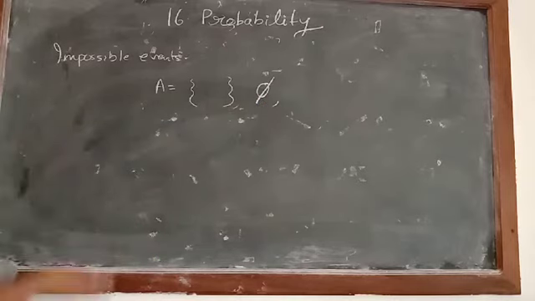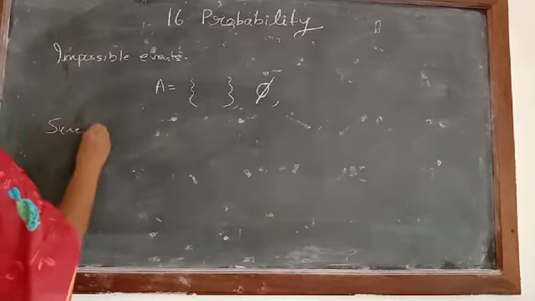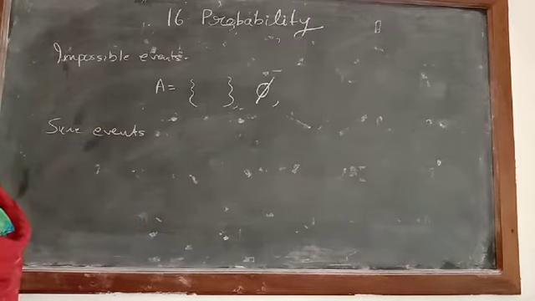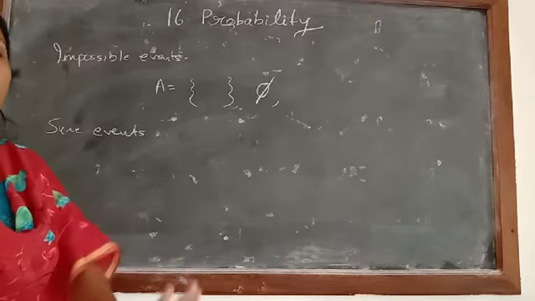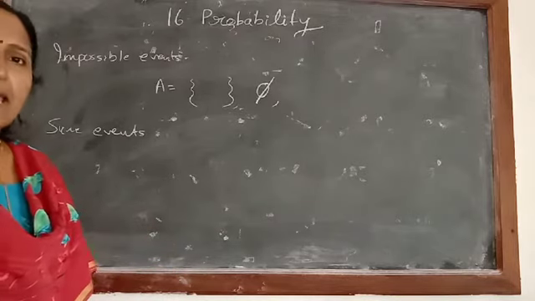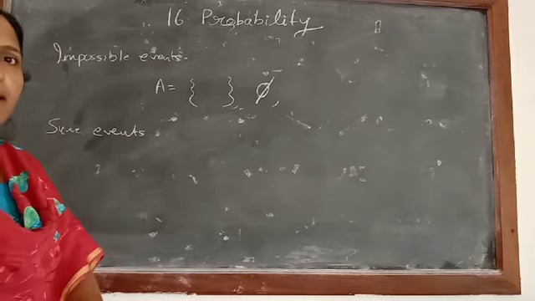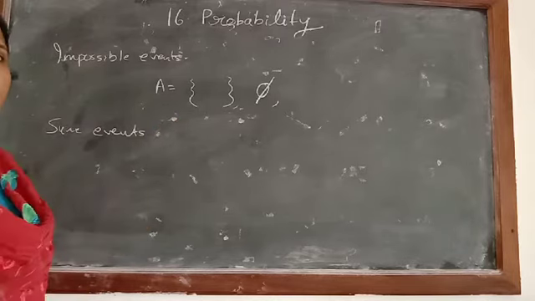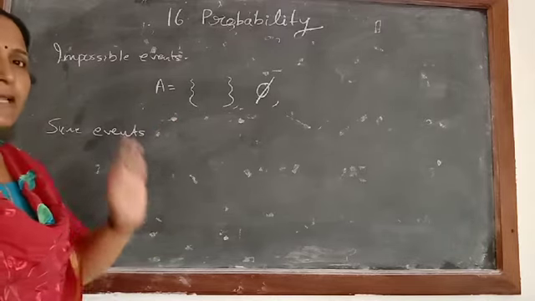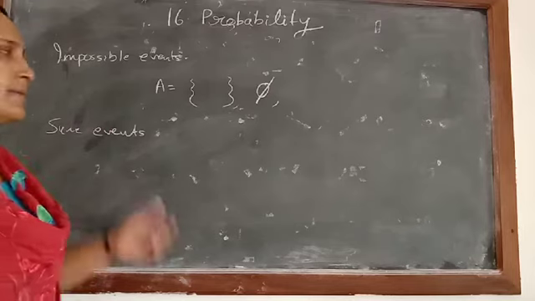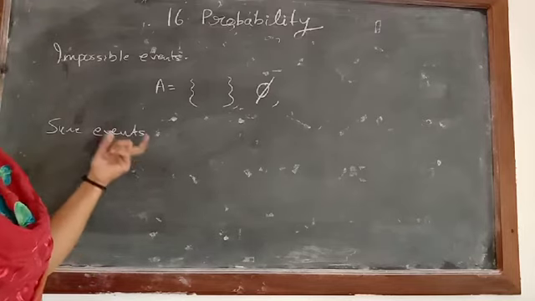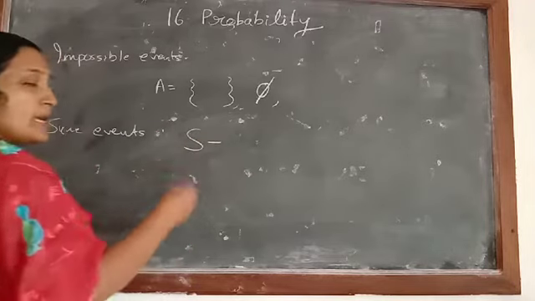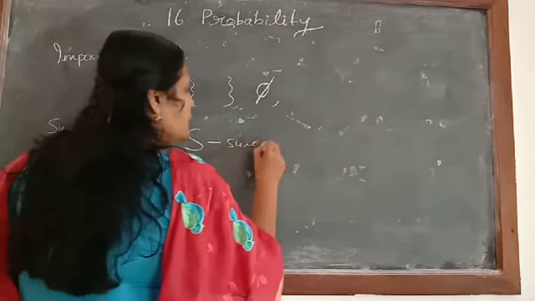Then the next event is sure events. If you just toss a coin, either head or tail will come. Sure. Either head will come or tail will come. That is a sure event. If you are throwing a die, definitely it will be a number less than 7. That type of events are called sure events, and usually the sample space which we are writing is the example of a sure event.